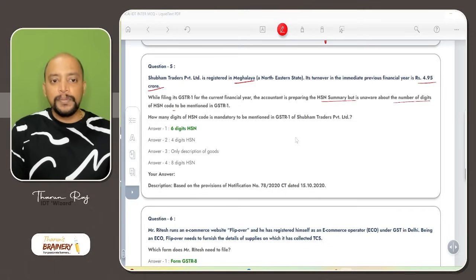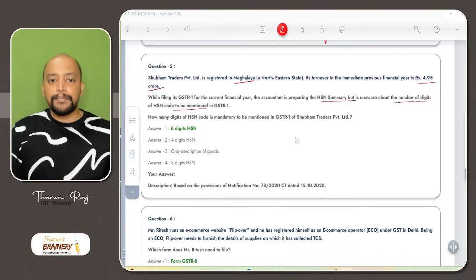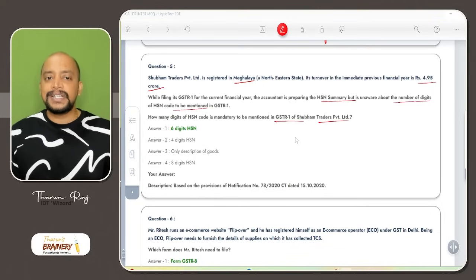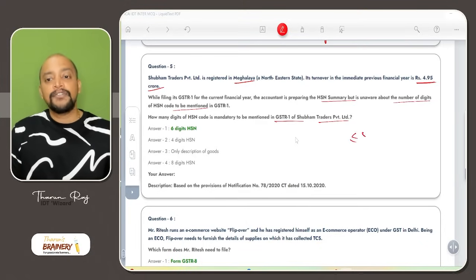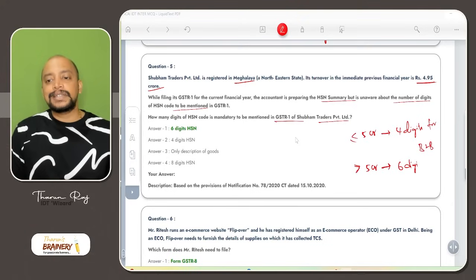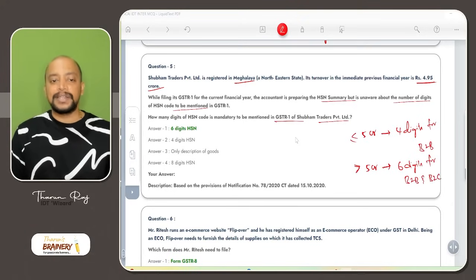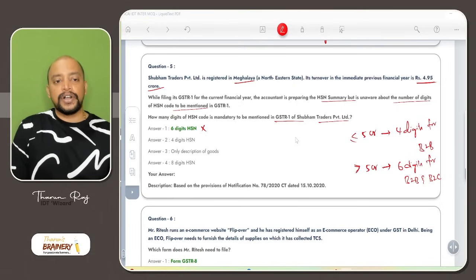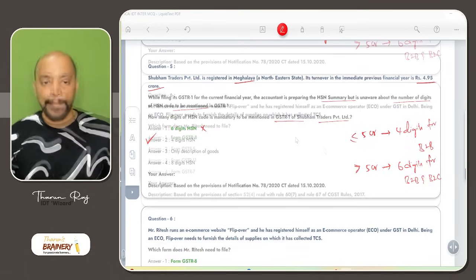So how many digits of HSN are mandatory to be mentioned in GSTR 1 of Shubham Traders Private Limited? Previous year, how much? 4.95 crores means it does not exceed 5 crores. When it does not exceed 5 crores, we need to enter 4 digits for B2B supplies. Whereas if it exceeds 5 crores, then we need to enter 6 digits for both B2B and B2C. But they are telling 6 digits, which is wrong. It should be only 4 digits.